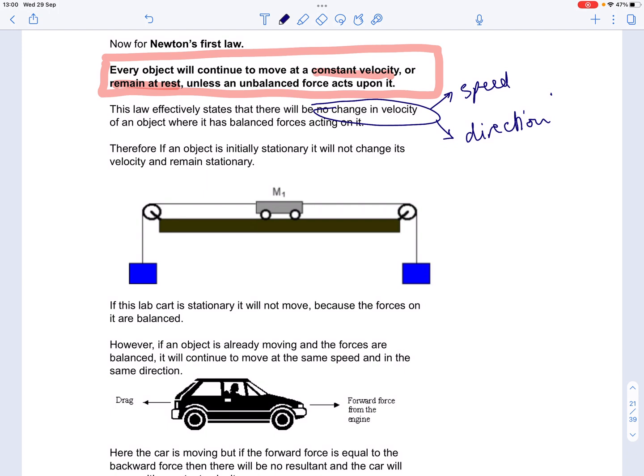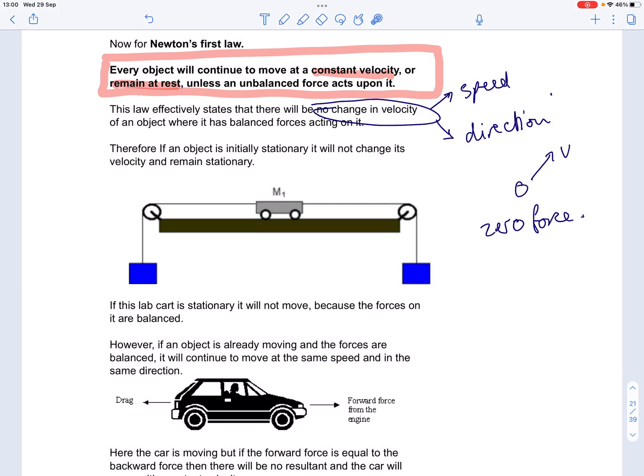The simplest one is an object in deep space with no forces on it at all. There is zero force. And if there's zero force, obviously there's going to be zero change in velocity, so the object is just going to sit there. Or if it's already moving, say, with a velocity v in this direction, there's nothing to change that object's velocity, there's nothing to accelerate it, there's no force. So that object will just carry on moving at a constant velocity with no force on it at all.